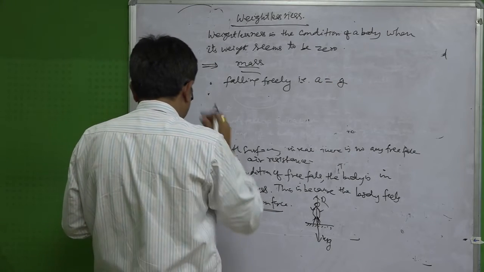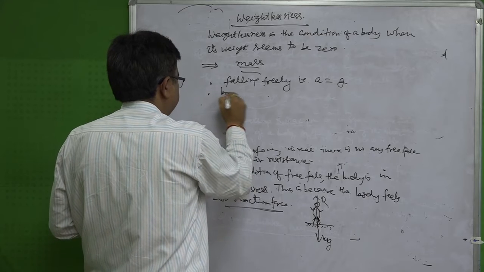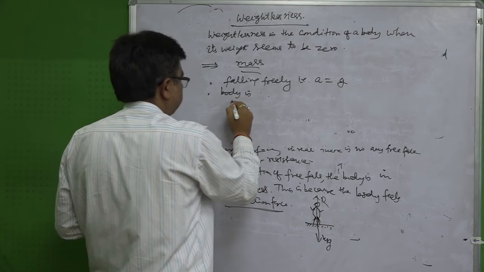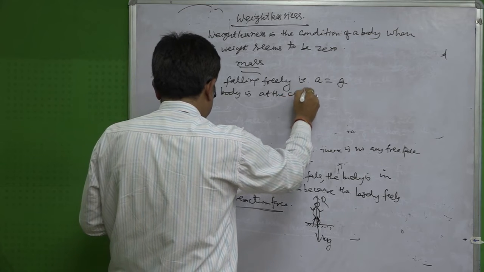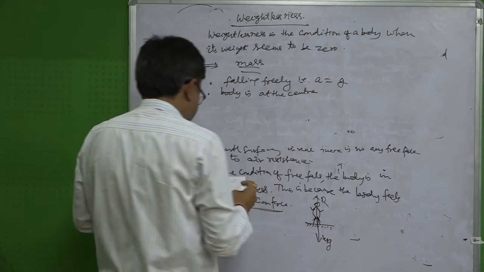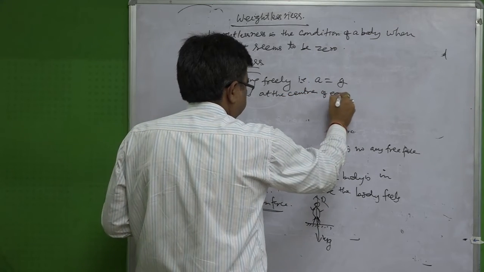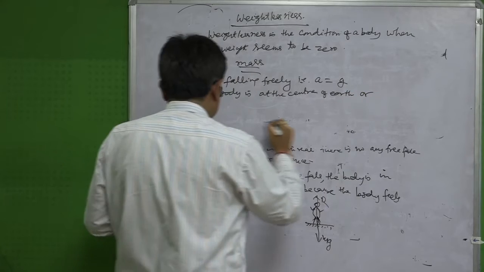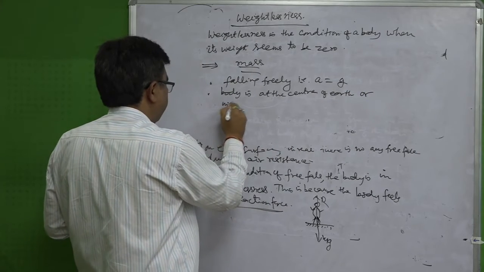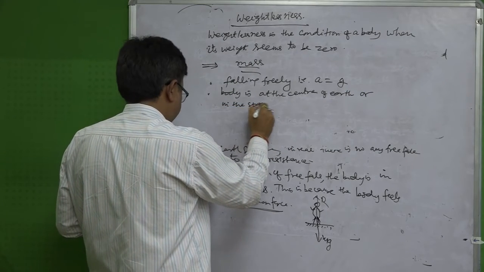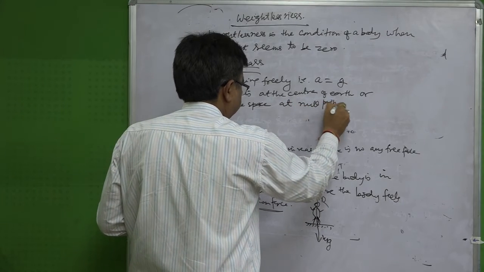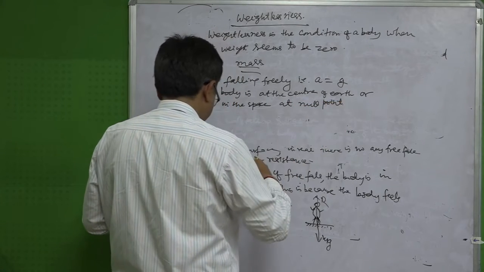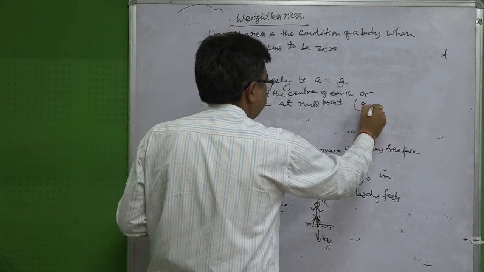Or number 2, when the body is at the center of the earth, or in space at null points, where g equals 0.